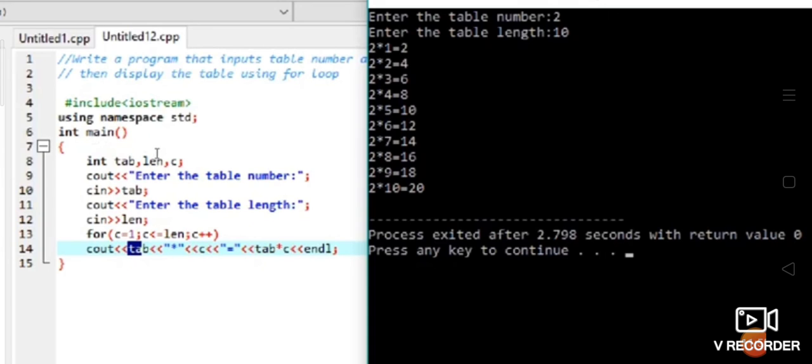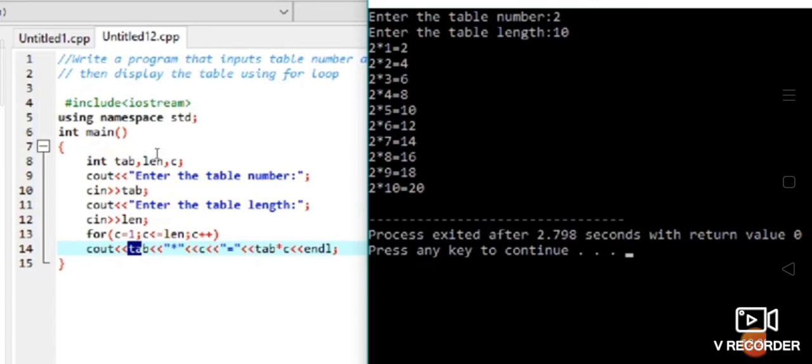Similarly, now c becomes 2. 2 is less than or equal to 10, condition true. So 2 will be printed, the star will be printed, and the c value is now 2. So 2 into 2 will be printed, and the equal to in double quotes will be printed on the output screen. Then 2 into 2 is what? 4. That is printed. With the endl, the control comes to the next line.